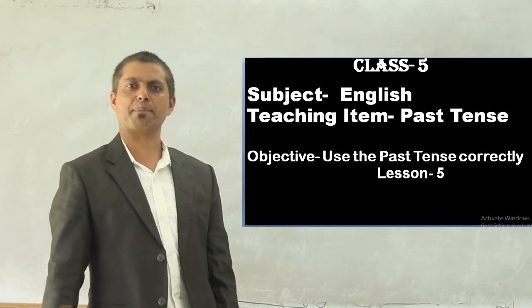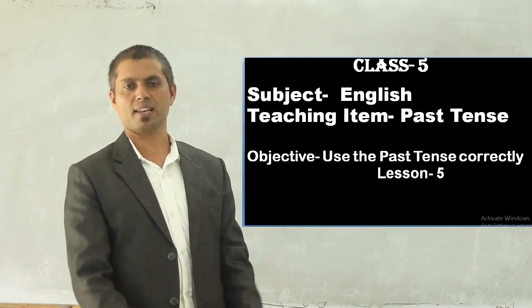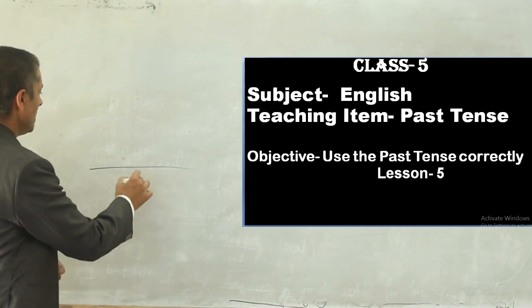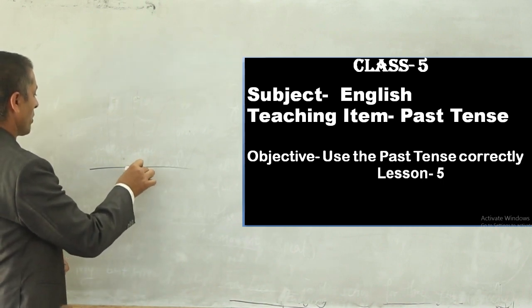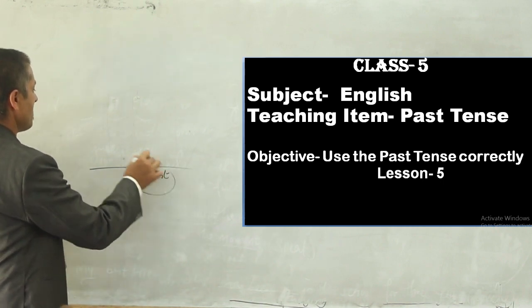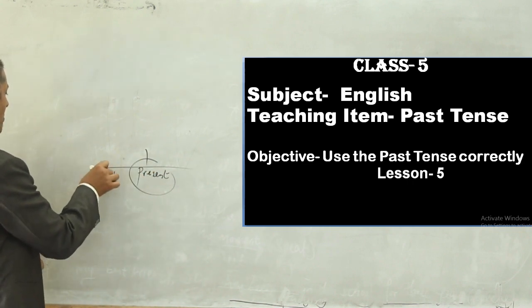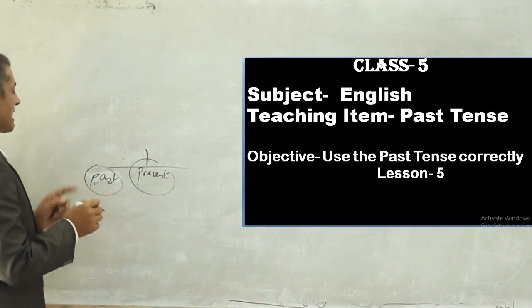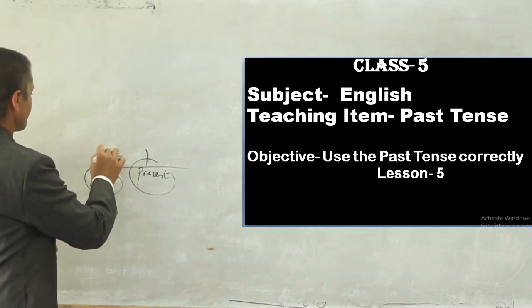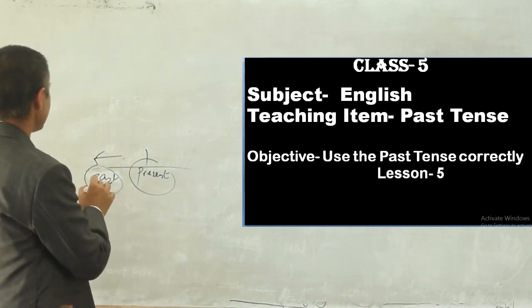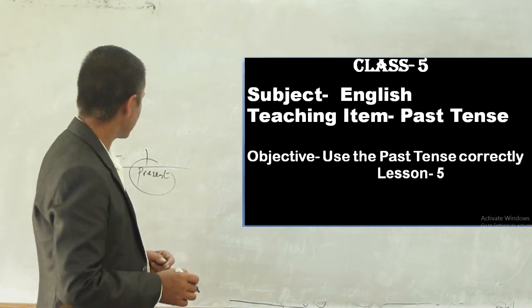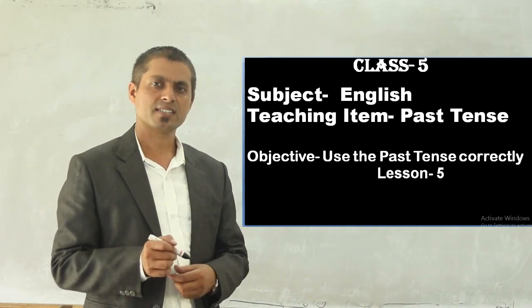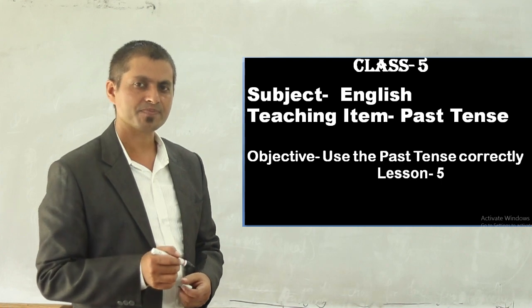Another one is past continuous. I was going to the temple, or I was going to temple, at a certain time in the past. This is the present time, and this is a certain time in the past. At that time I was going to the temple. They were going to temple. They were writing a letter. They were visiting new places.